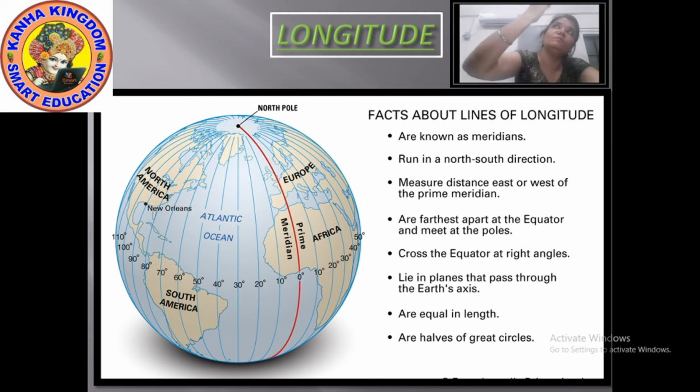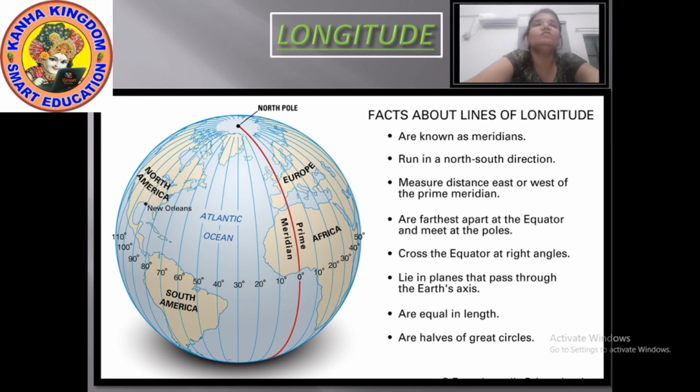They start from the north pole and end at the south pole, running in the north to south direction. The latitudes run from west to east. They cross the equator at right angles.